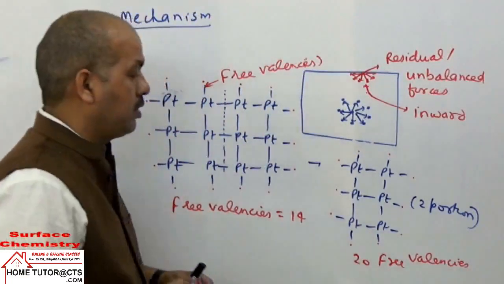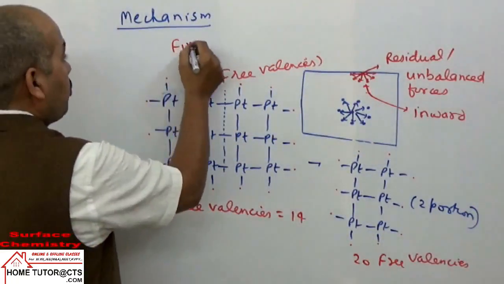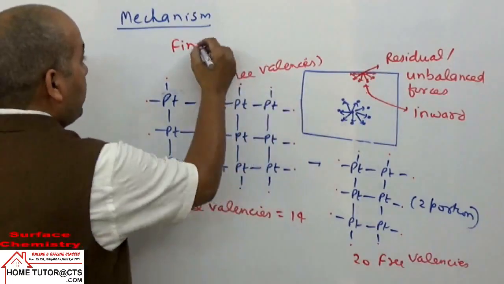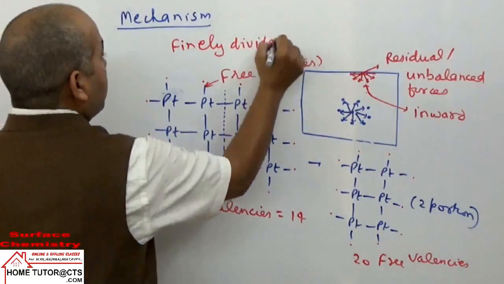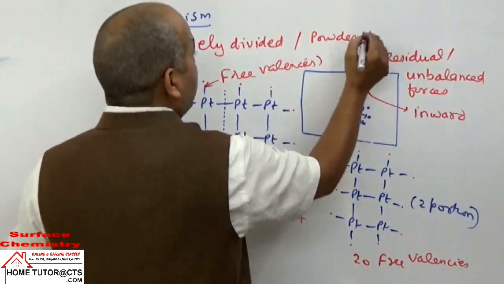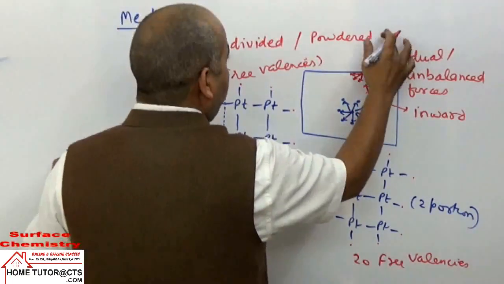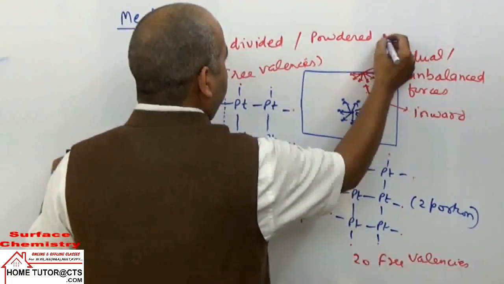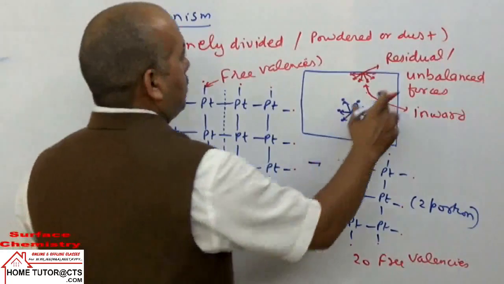That's the reason why, in catalyst form, mostly the substances which adsorb are taken finely divided or in powdered form, like zinc dust in powder form, of the adsorbent.